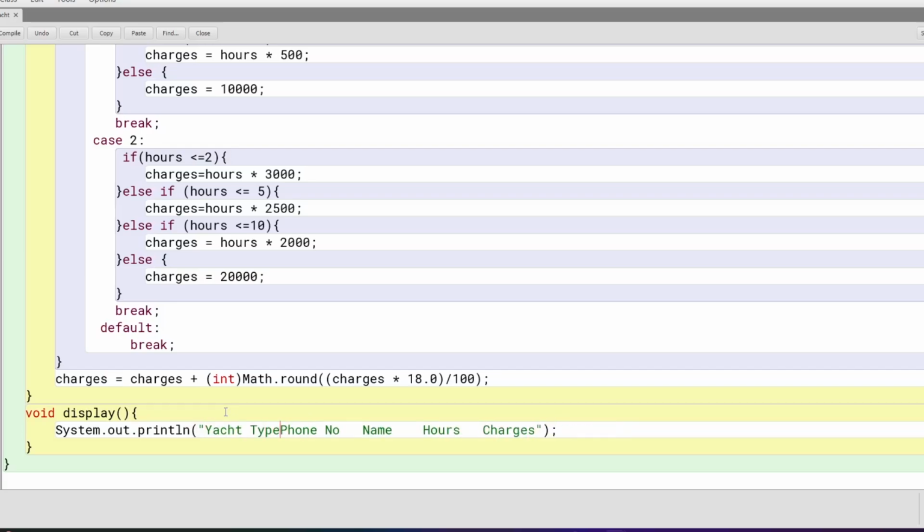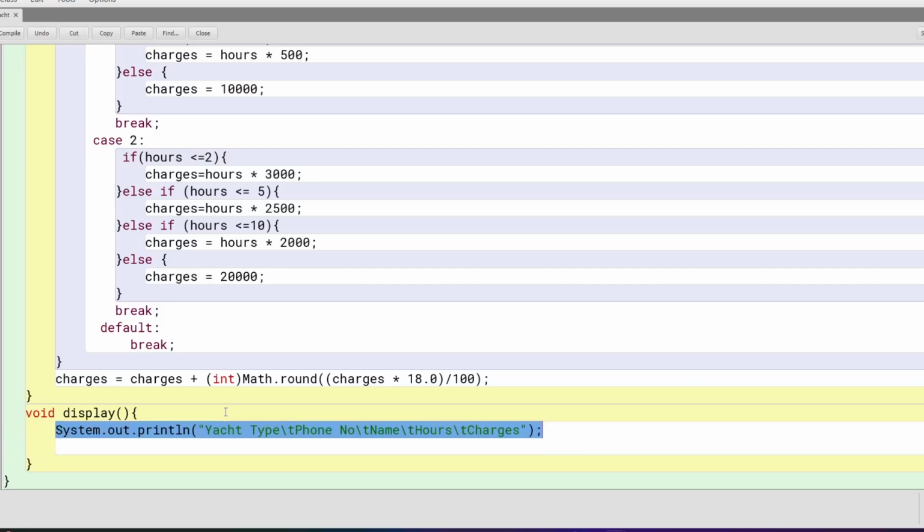Alright, \t is for tab, so this will be at least tab separated, and similarly we'll do System.out.println